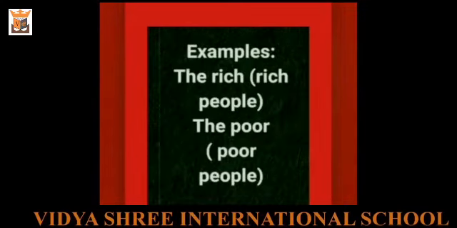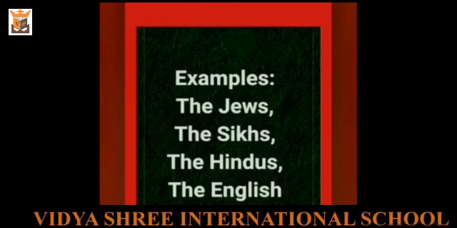We use the when we refer to a whole group or class. For example, the rich means the rich people all together. The poor means the poor people all together. The is also used with the races and communities. Example, the Jews, the Sikhs, the Hindus, the English. So students, these were the uses of articles a, an and the.